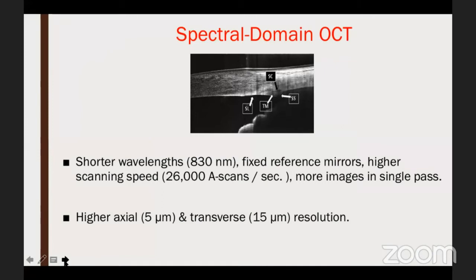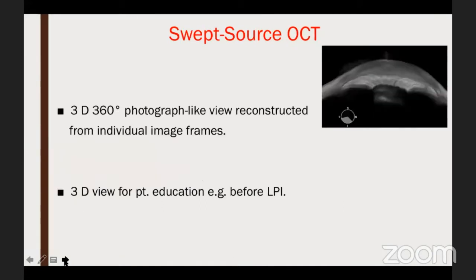In the advances on the OCT, we also have the spectral domain OCT, which provides more resolution. We have the swept source OCT also, which gives a 3-dimensional 360-degree photographic-like view. So this is actually very, very useful for demonstration and education of the patients, especially when you want to convince them for a prophylactic PI. So you can actually show the angles and explain to them the status of their angles and the need for a PI.